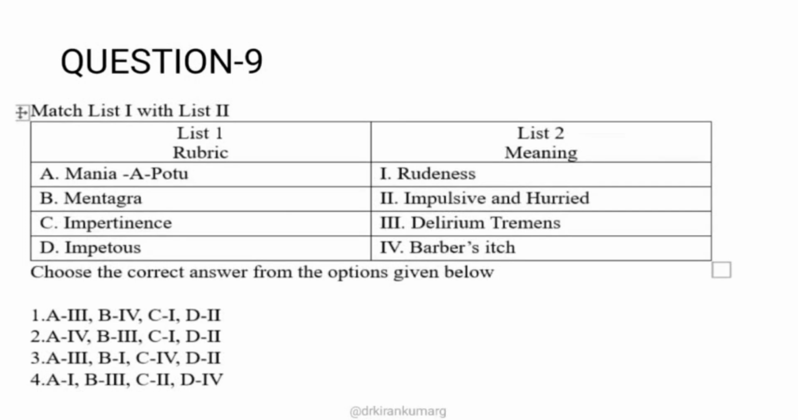If you are not able to rule out that, then probably you can take a risk in this kind of question, because the probability of getting the answer correct will be 50%. See, option 1 and option 3, again the D is 2. Impetuous means impulsive and hurried. So you are able to rule out 2 things, and if you are able to differentiate between B and C, then you might end up answering the question correctly.